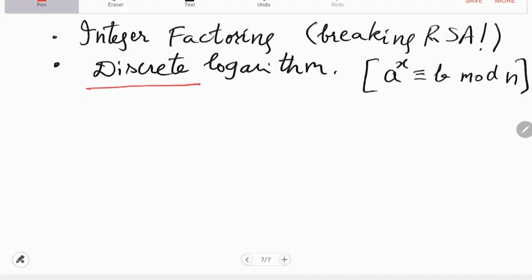Okay, so for this discrete problem, the only elementary method you can do is try out all x's. And how many possibilities of x are there? Yeah, it is around n. N is huge. N is like 1,000, 2,000, 4,000 bits, right? So the space is too big to search. So this is also a hard problem. Both integer factoring and discrete logarithm are hard, which is why RSA has survived to this day, RSA security.